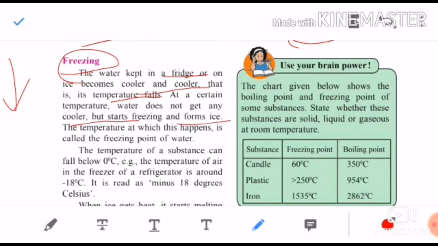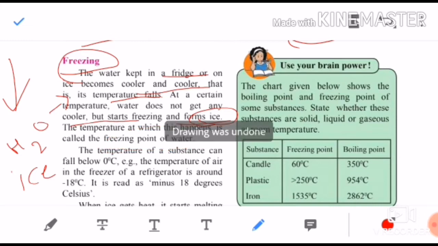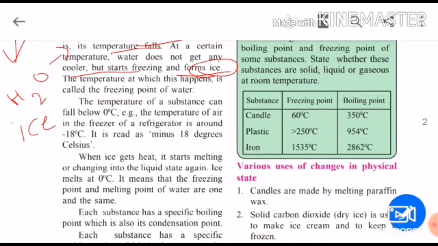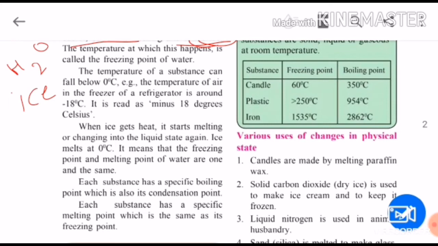At a certain temperature, water does not get any cooler but starts freezing and forms ice. At a certain temperature what happens? Water does not get any cooler, but it starts freezing and gets converted into ice. The temperature at which this happens, when water, that is H2O, gets converted into ice, is called the freezing point of water. That is called what? Freezing point of water.